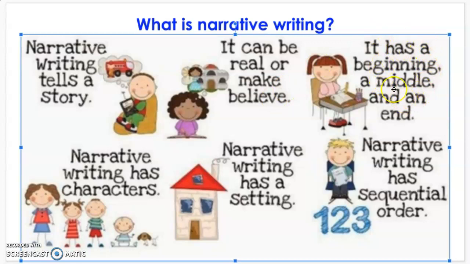Narrative writing has a beginning, a middle, and an end. Narrative writing has characters. Narrative writing has a setting. And narrative writing has sequential order. So something happens first, next, and last.